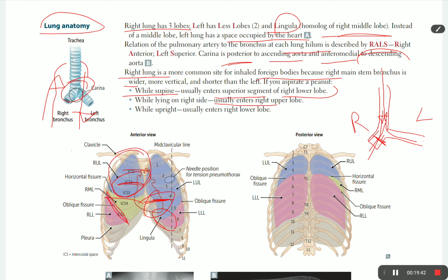In the upright position, it enters the right lower lobe. So it's most common in the right lower lobe, but in the supine position it's the upper part, and it's only in the upper lobe if you lie on the right side.